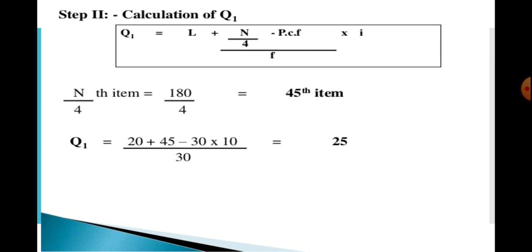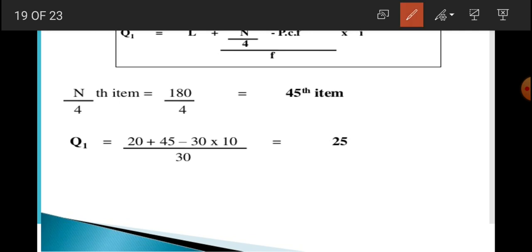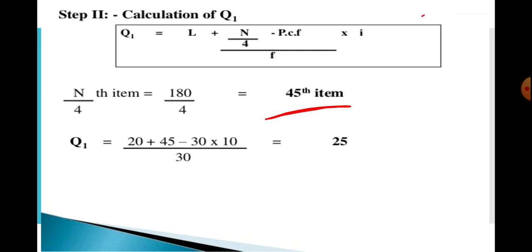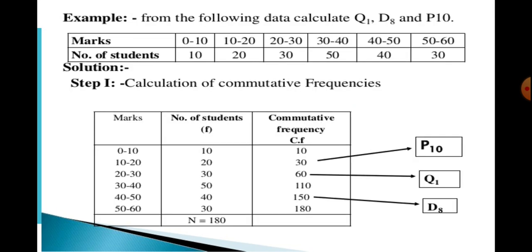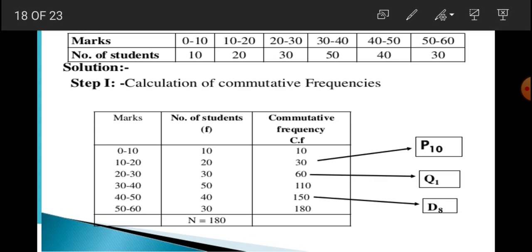How to find out Q1? This is L plus n by 4 minus PCF by F into I. Now what about the n by 4 item? Because we need Q1, where will we get Q1? From the n by 4th item. So 180 by 4, this is the 45th item. And where will the 45th item be? It will not be in 30. After 30, the next is 60. So corresponding to 60, 20 to 30 will become our first quartile class.